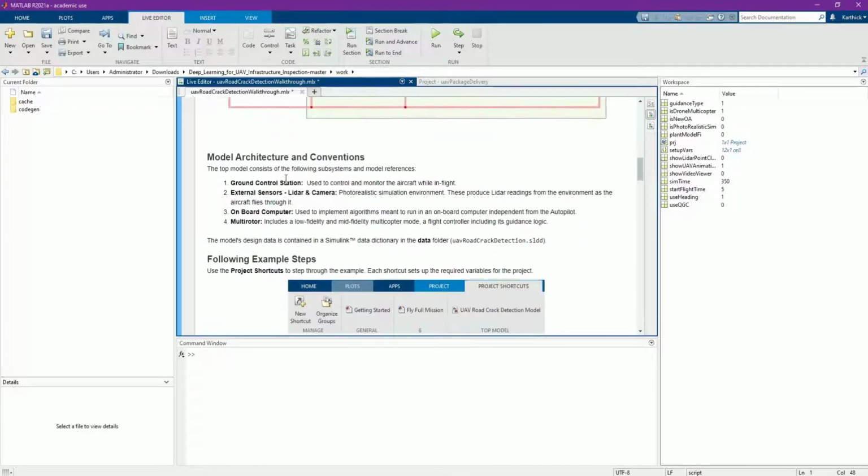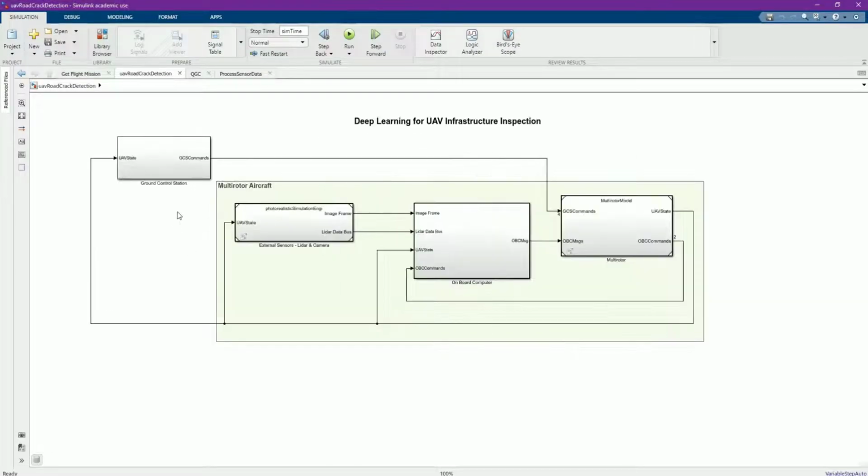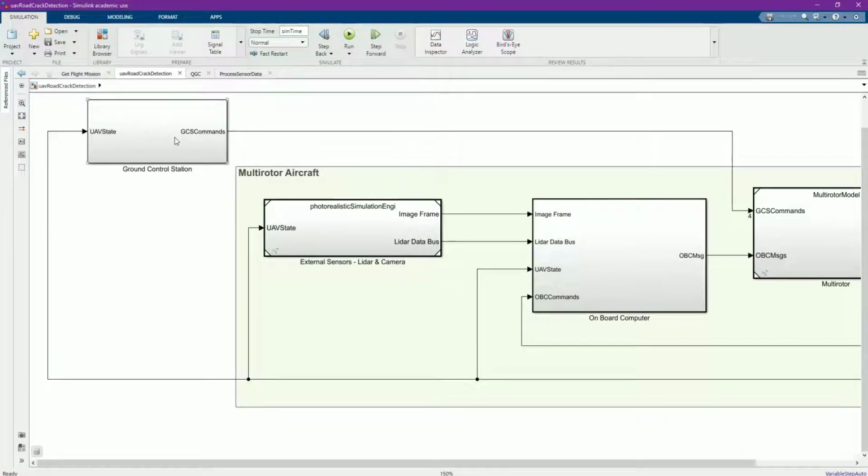This project is constructed with 4 modules: ground control station, external sensor, onboard computer and multi-rotor. The ground control station is used to control and monitor the aircraft while in flight. We are using a waypoint here. External sensor: the photorealistic simulation environment with virtual LiDAR and camera will produce a real reading from the Unreal Engine environment. We will explore this module later.